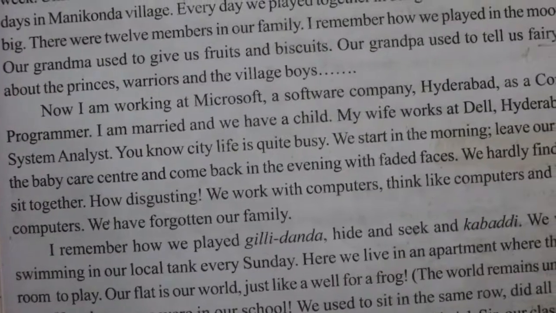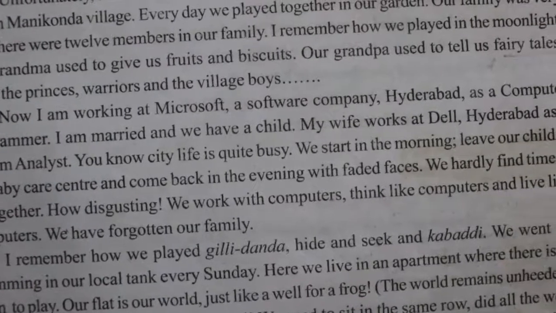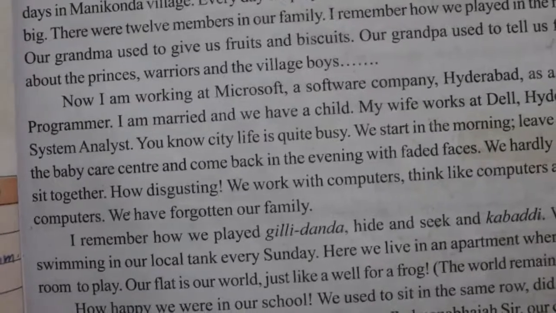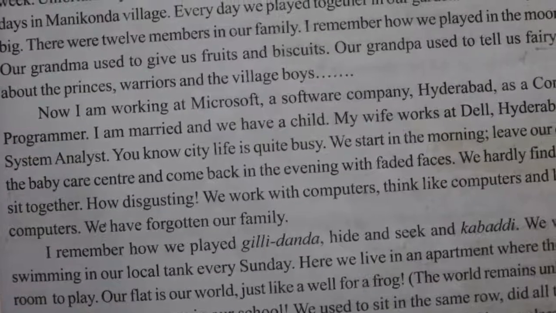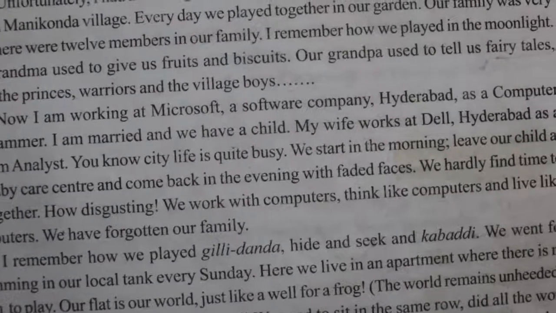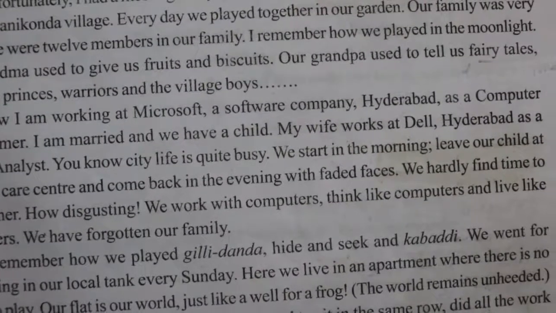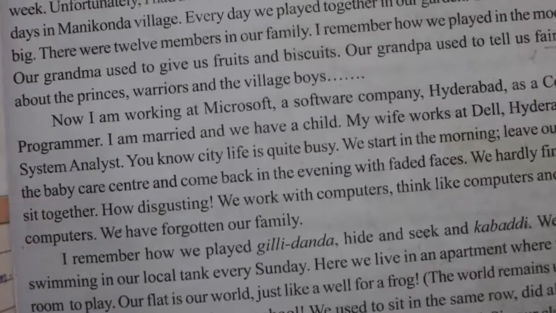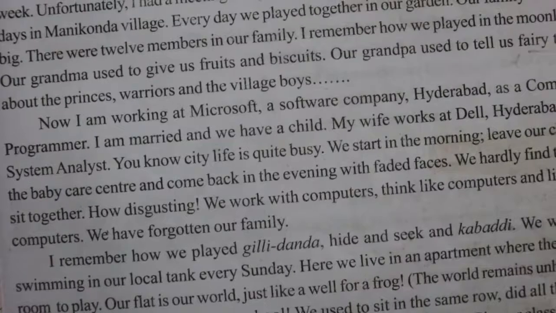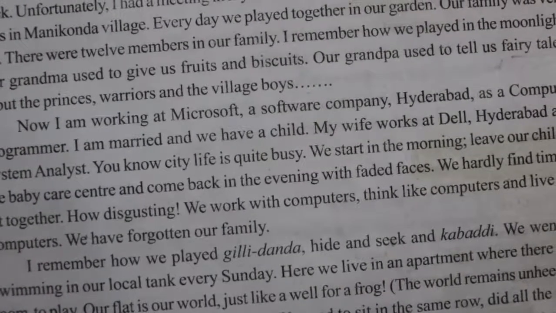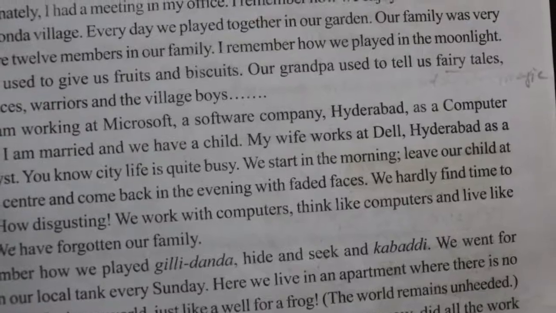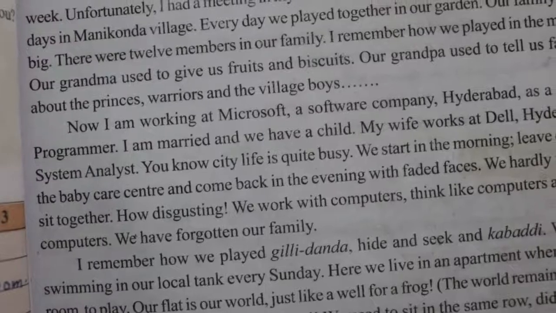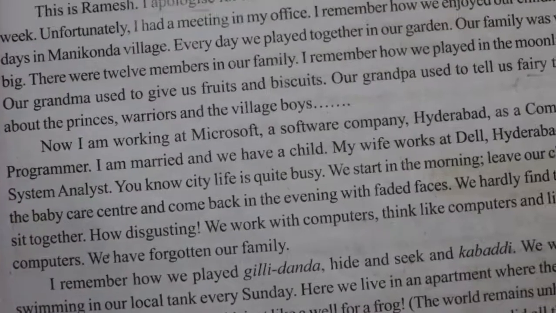You know, city life is quite busy. We start in the morning, leave our child at the baby care center and come back in the evening with faded faces. We hardly find time to sit together. How disgusting. We work with computers, think like computers and live like computers. We have forgotten our family.